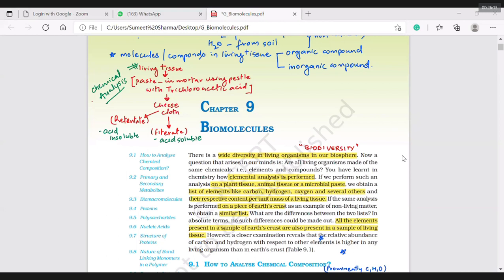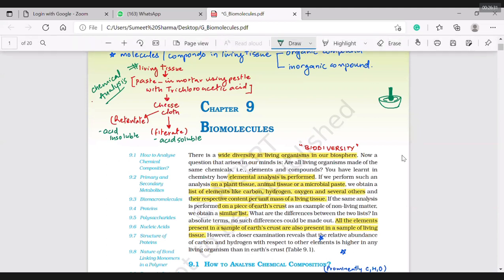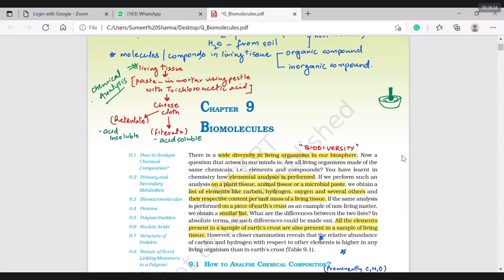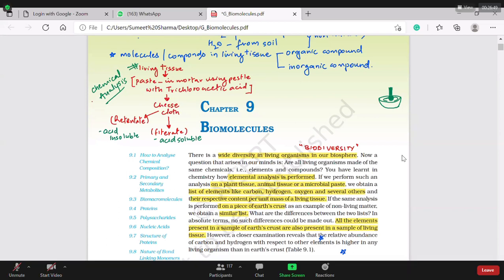Mortar and pestle means what? You have seen this one, grinder. So they see the stone one, and we use another stone handle type of thing to grind something. Usually taken for what? When we used to grind something little bit like garlic or ginger sometimes. Thick slurry means the paste. When you grind something, what you will get? A paste. That is thick slurry.